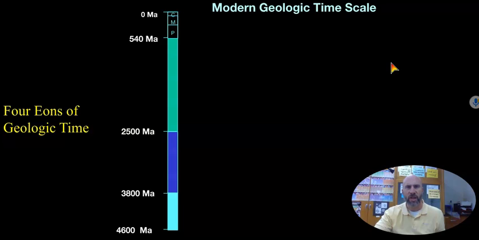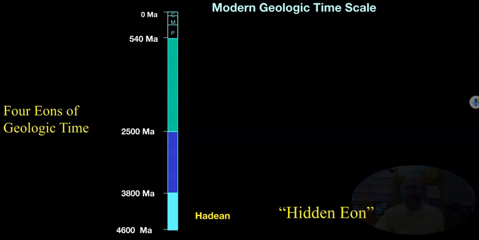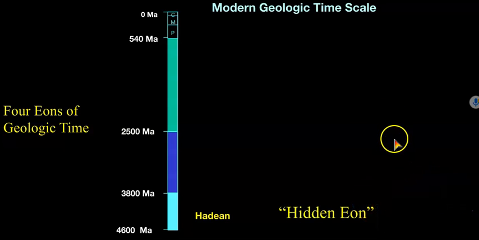So looking at the geologic time scale, we have 4 eons of geologic time. We've got Hadean, which is the hidden eon. The hidden eon is when the Earth was forming. It's called the hidden eon because we didn't really have rocks forming at this point, or they were just starting to form. So we don't have a lot of physical record of this period.